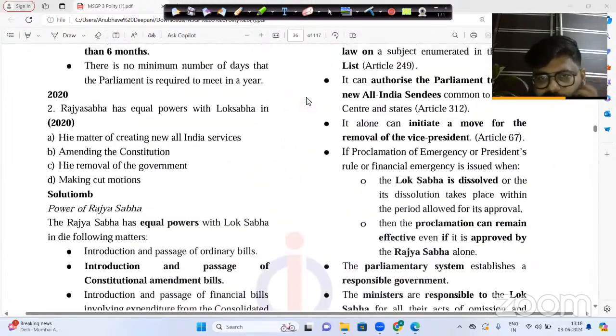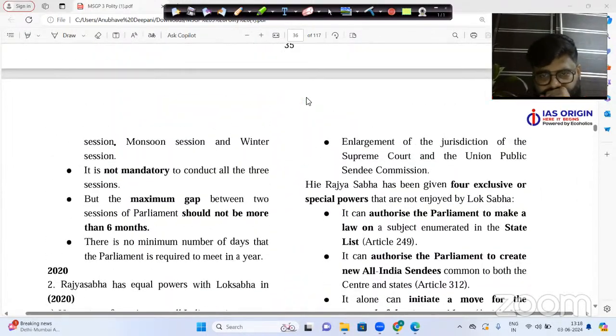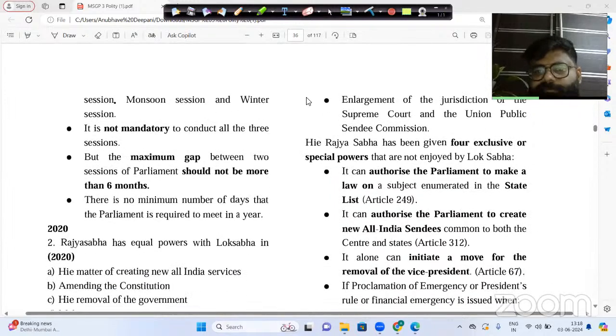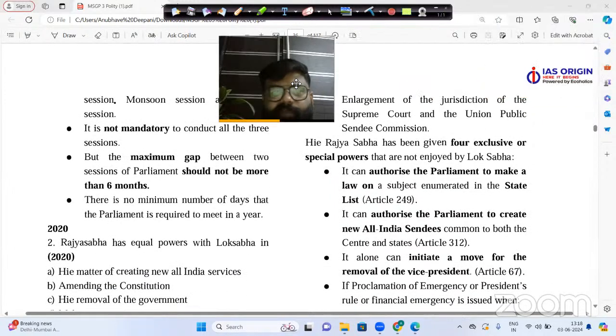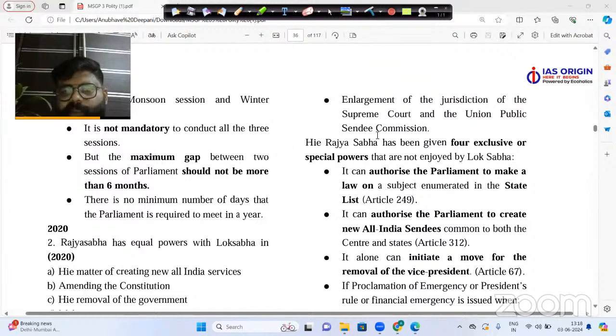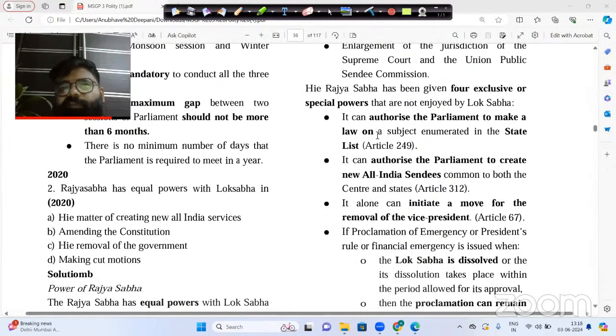Please understand this part. Now, here you can see there is one more explanation which is very, very important for you, and that is the Rajya Sabha has 4 exclusive or special powers, where Rajya Sabha is superior to Lok Sabha. Number 1, it can authorize the parliament to make a law on the subject of state list.